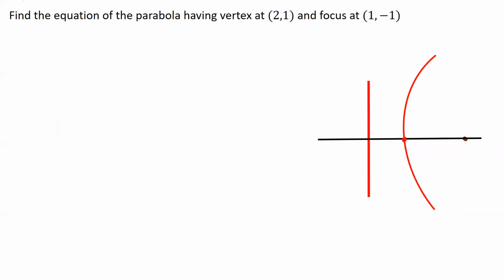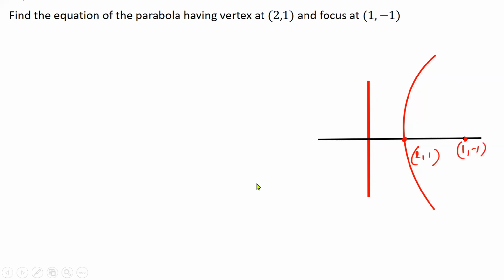But in this video we are discussing some general parabolas that can have their vertex anywhere. So this vertex is (2, 1). Even though I have drawn it horizontally and vertically, you should think of this parabola as something like this, floating somewhere in the Cartesian plane, but for simplicity I have drawn it like this. It doesn't matter because I haven't drawn the x and y axes. So the vertex is (2, 1) and the focus is over here, which is (1, -1).